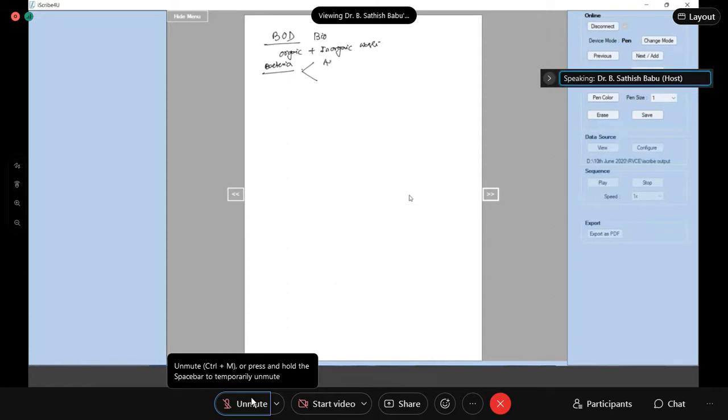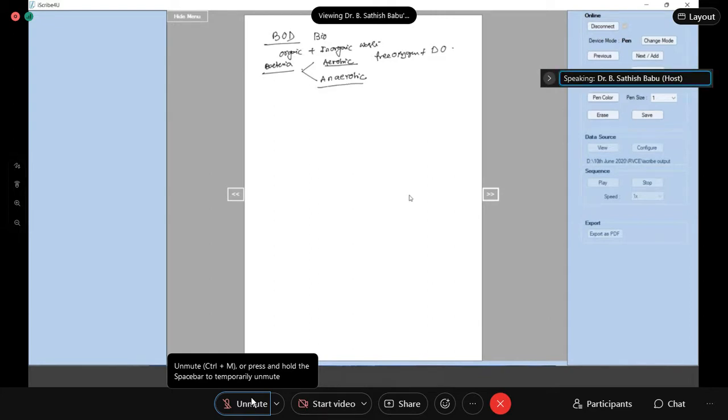One is called aerobic bacteria, another one is called anaerobic bacteria. Aerobic bacteria are those bacteria which survive in presence of free oxygen or dissolved oxygen.